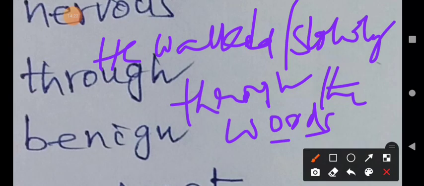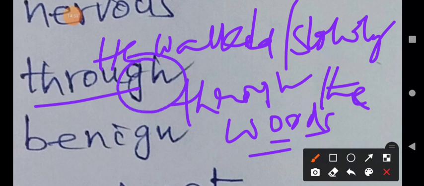Woods means a small forest, an area of land smaller than a forest. He walked slowly through the woods. Through the woods means from one side to the other. That is the meaning of through. Which are the silent letters here? GH, both letters are silent in this word.